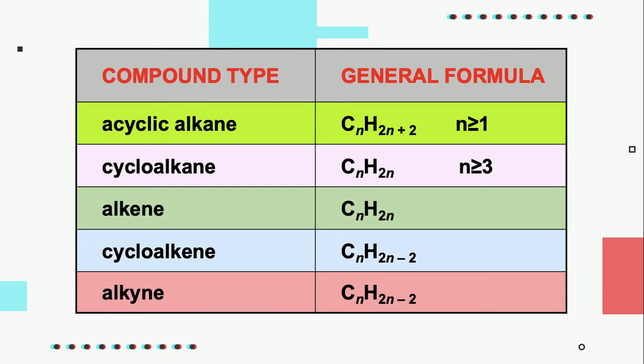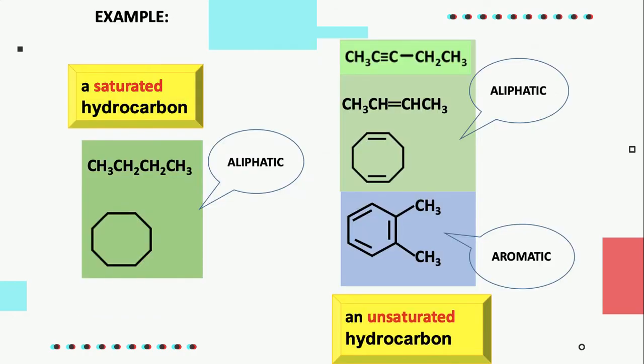For cycloalkane, the value of n is equal to or greater than 3. For cycloalkene and alkyne, the general formula is CnH2n-2. These are the examples of saturated hydrocarbon and unsaturated hydrocarbon.